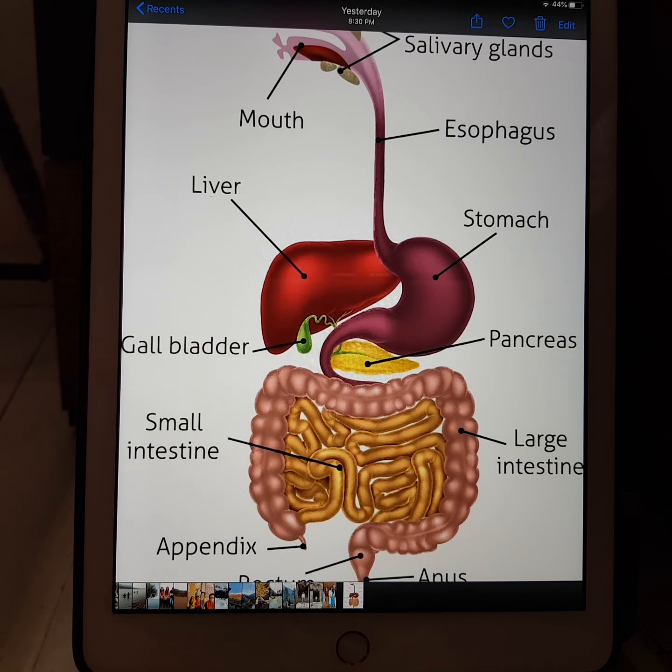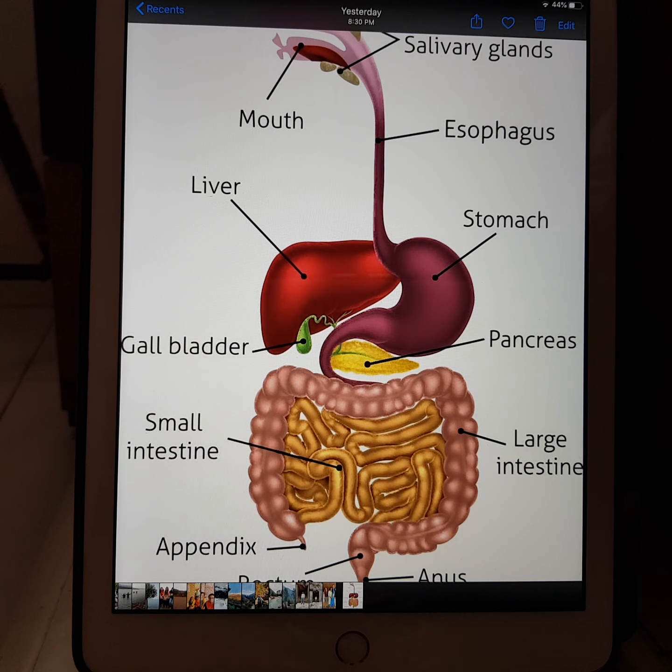Now the food which is undigested and unabsorbed will enter into the large intestine. The large intestine is wider and shorter as compared to the small intestine. It is about 1.5 meters in length. Now the function of the large intestine is to absorb water along with the important salts and minerals from the undigested food.